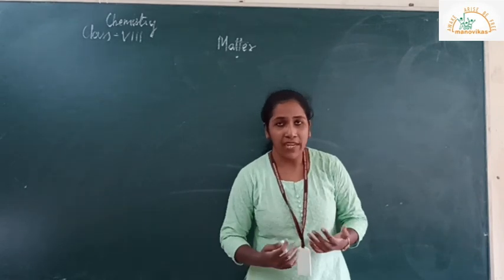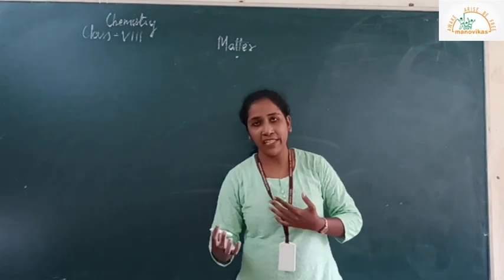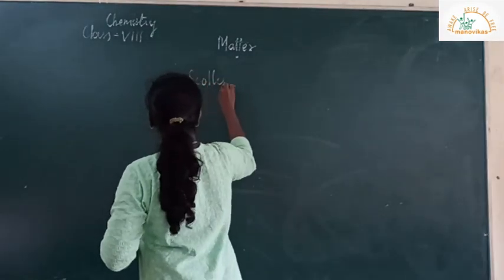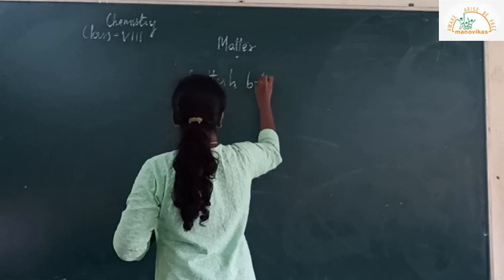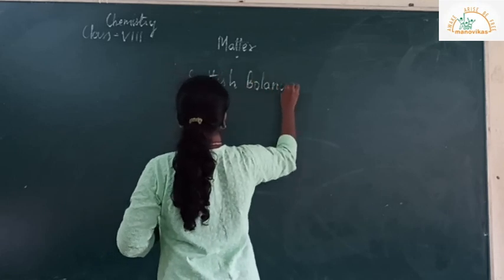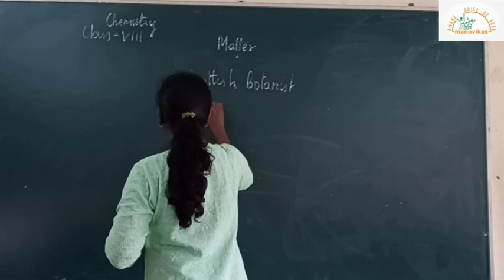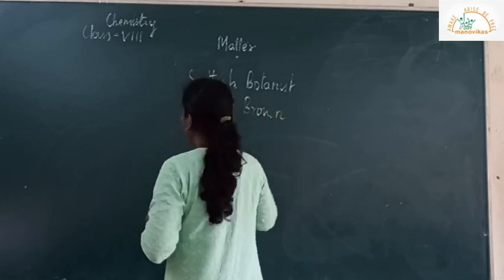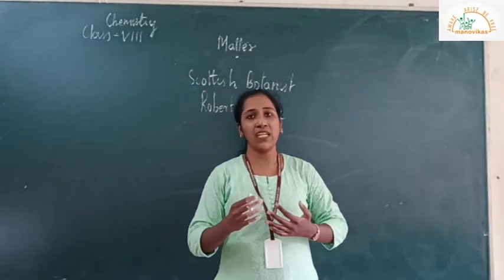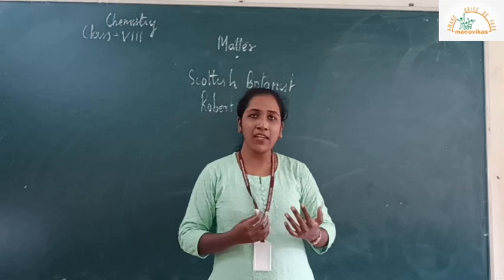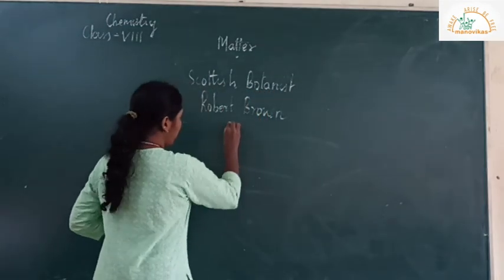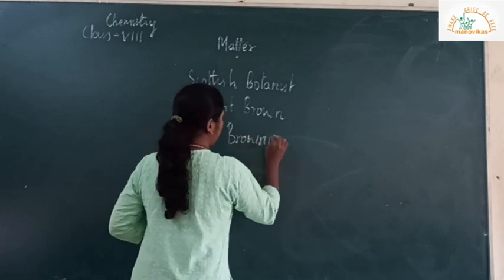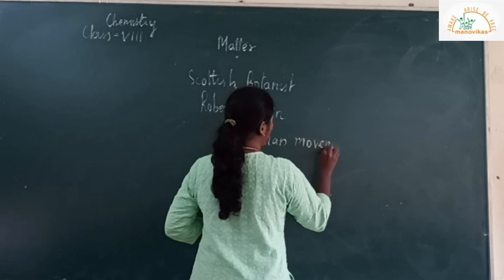Particle also moves randomly. Okay, the particle move in any direction. So it was the Scottish botanist, that is Robert Brown, who told about the particles that are moving in any random direction, and he gave the name as Brownian movement.